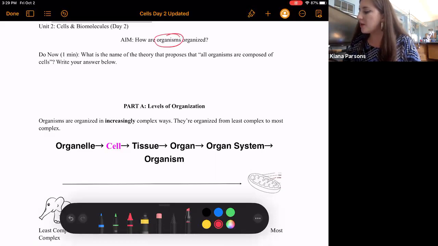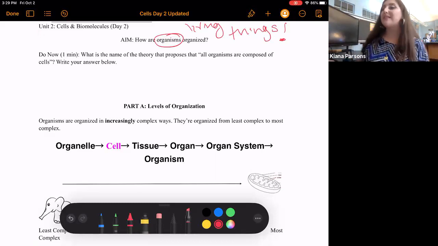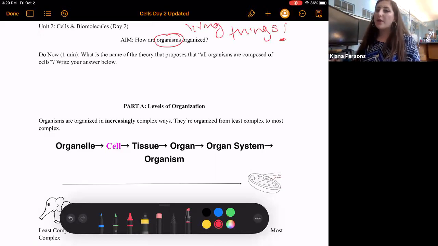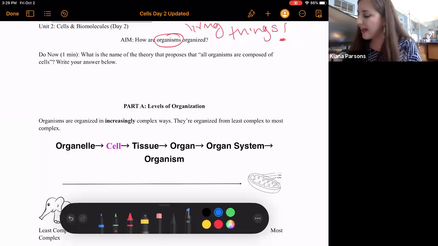Organisms are living things. So that includes plants, animals, and even much smaller things like bacteria. So your Do Now question asks, what is the name of the theory that proposes that all organisms are composed of cells? And hopefully you remember from day one, considering it was just yesterday, that that theory is called cell theory.